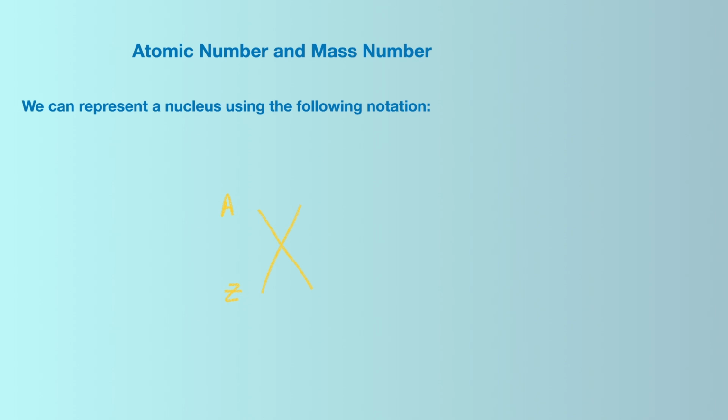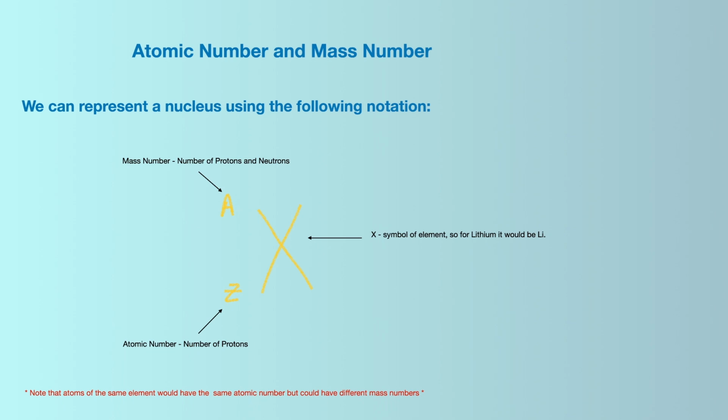Moving on to atomic number and mass number, we can represent a nucleus using the following notation. Z is atomic number, and this represents the number of protons in the nucleus. A is mass number, and this represents the number of protons and neutrons in the nucleus. X is the symbol for the element, and so for lithium it would be Li. Please be aware that the atoms of the same element would have the same atomic number, but could have different mass numbers.